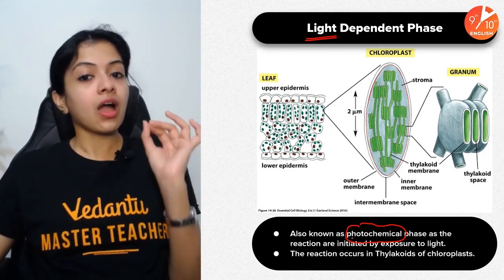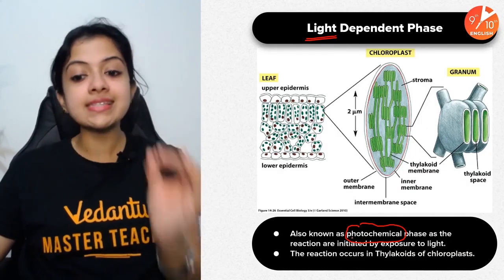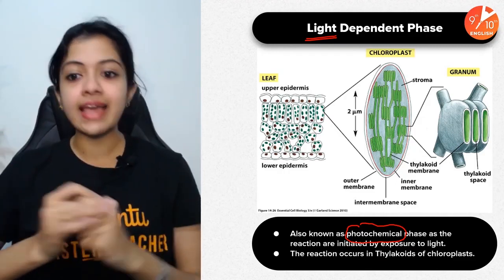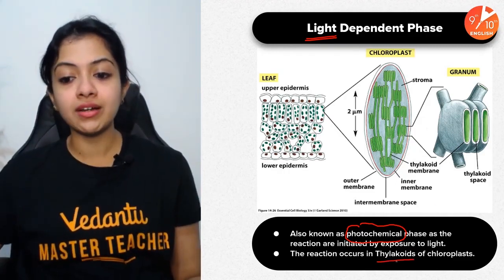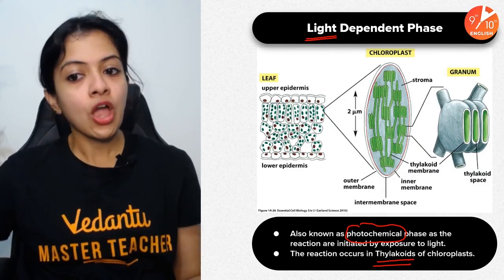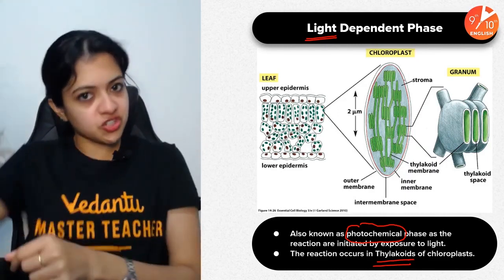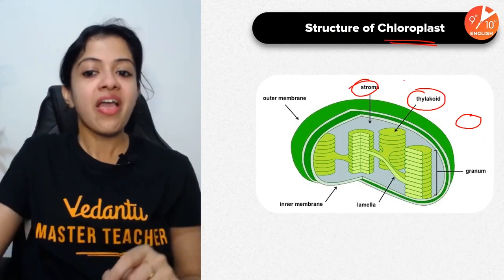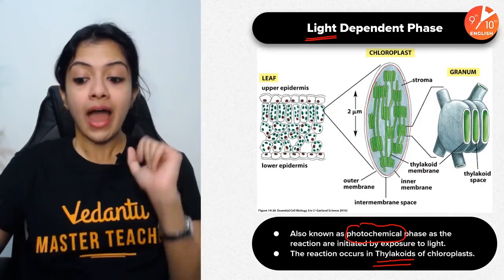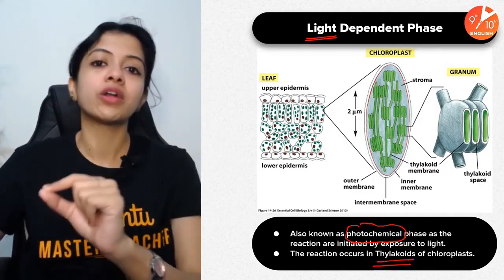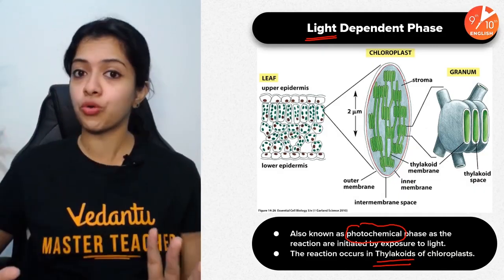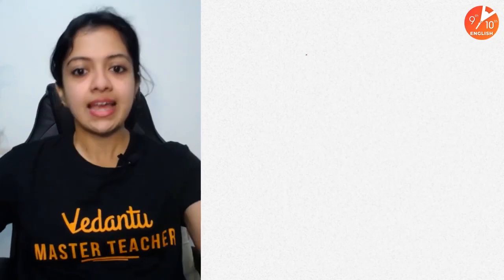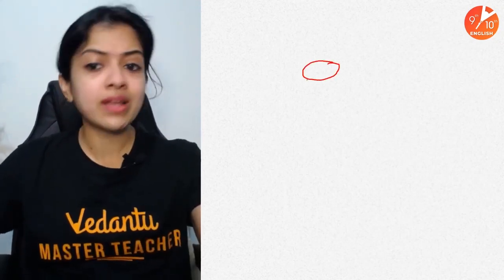This proceeds once there is exposure of the leaves or exposure of the chloroplasts to sunlight. As I told you, this reaction would occur in the thylakoids, which are these individual coin-like structures that you see here. It's just shown to you in a vertical format, and earlier I showed you the horizontal normal format. 1 single coin-like structure is what I want all of you to focus on right now. So we are zooming into the chloroplast. The rest of our session is going to be zoomed into the chloroplast. So here it is. Let us have a look at it. This is 1 single thylakoid.